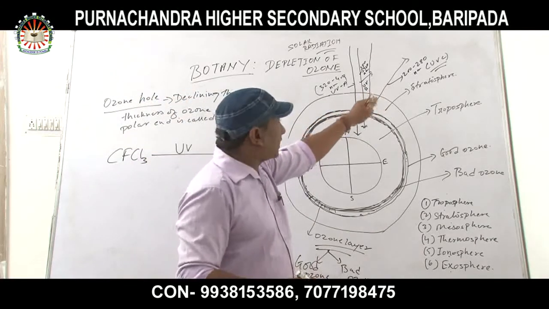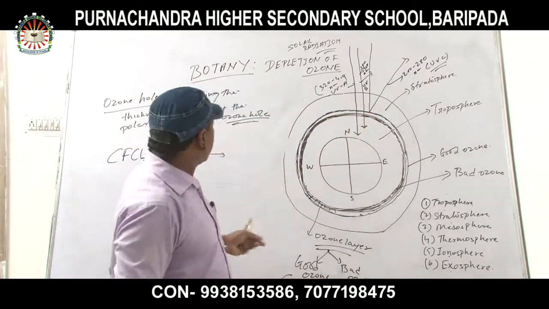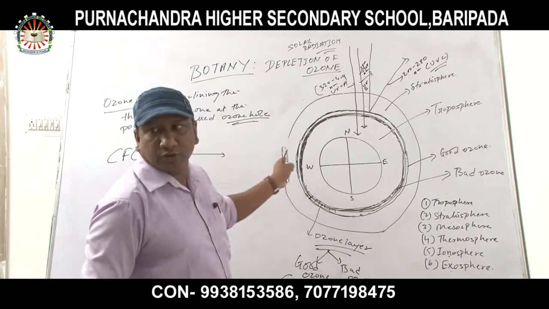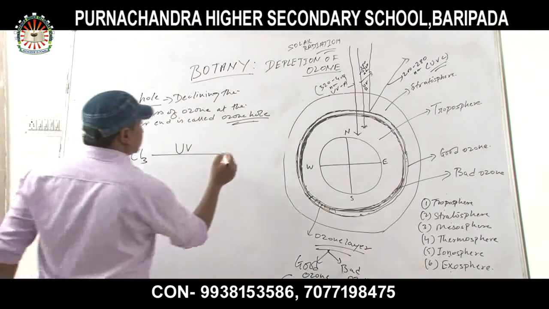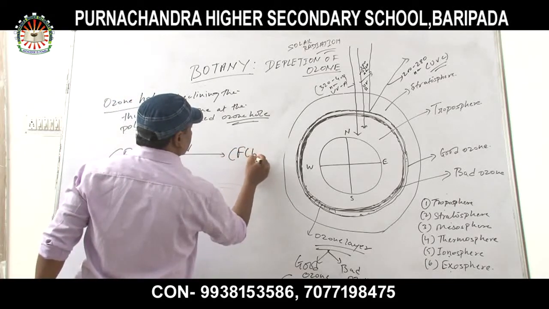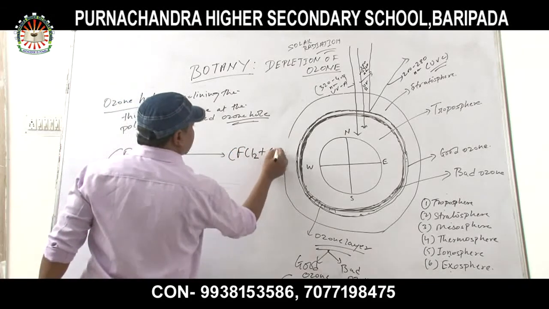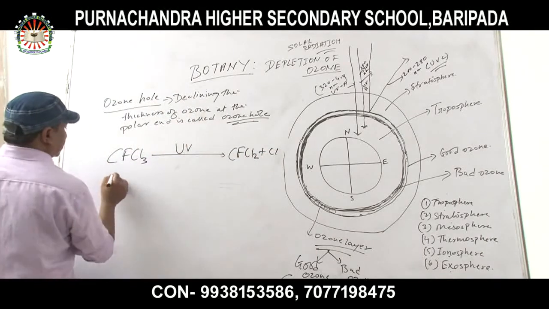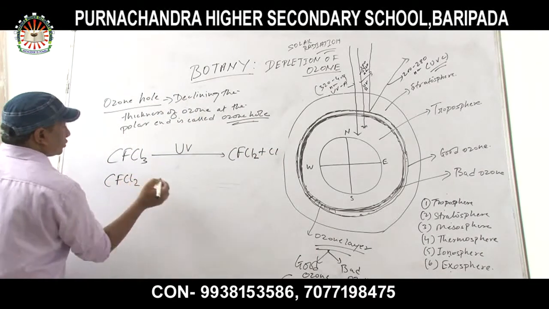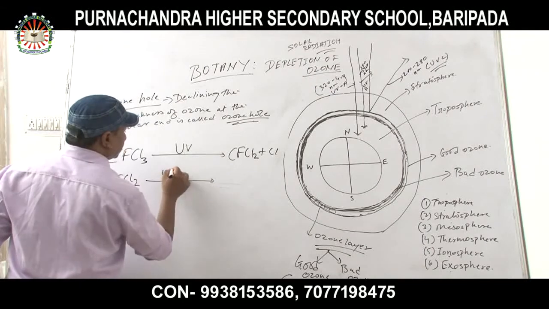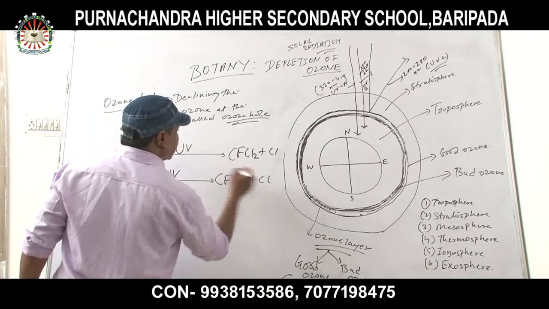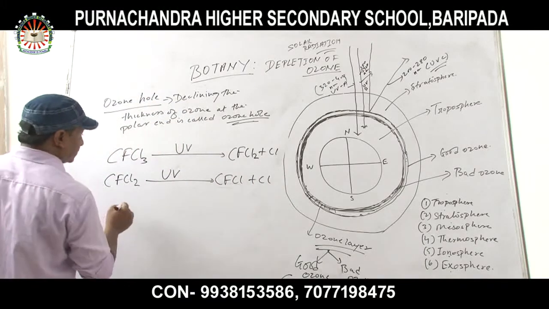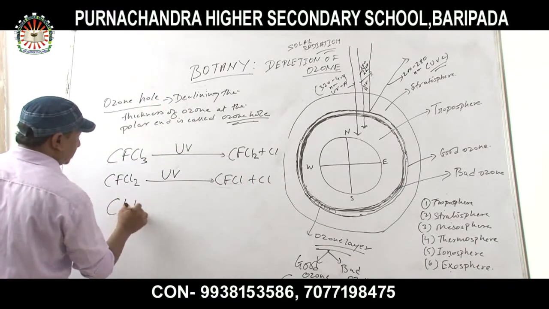Now CFCl3 under ultraviolet gives CFCl2 plus Cl. Next, CFCl2 under ultraviolet gives CFCl plus Cl. Next, Cl plus ozone.